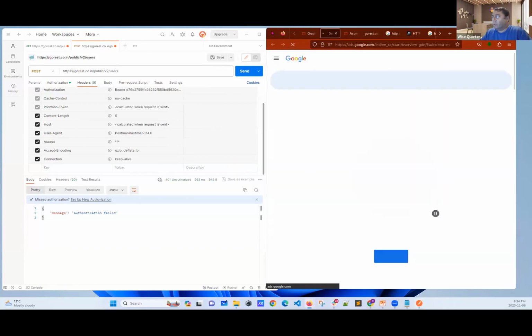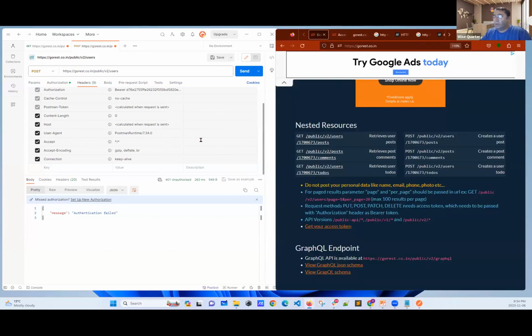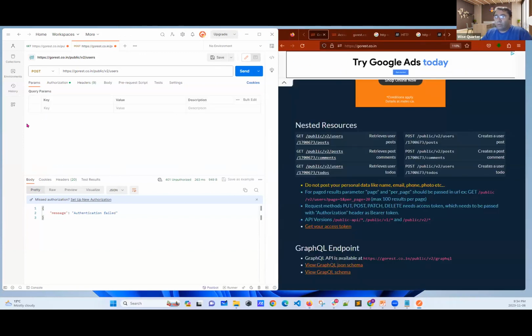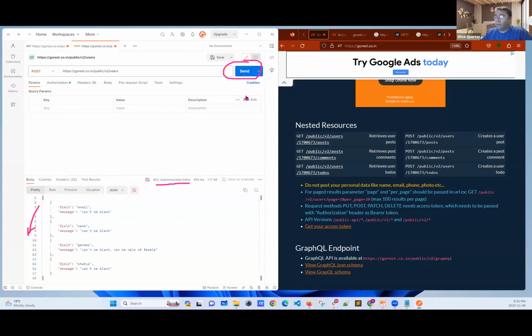Okay, let's try one more time. Let's go to params. Now, I have provided everything. Let's click the send button and see what's going to happen here and also here. Okay, let's send it. Now, see, I received a message saying that you have an email field you didn't provide. You have a name field you didn't provide. Gender, status. Oh, I have some problem here. Got it. What about this part?